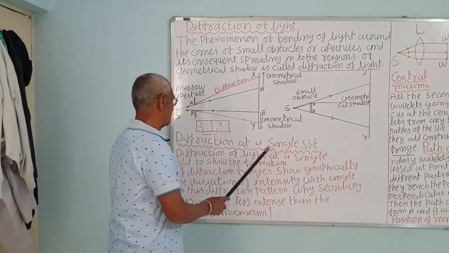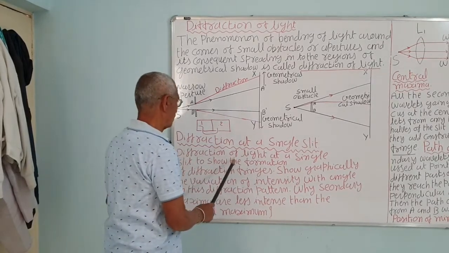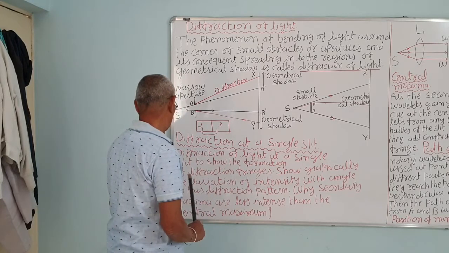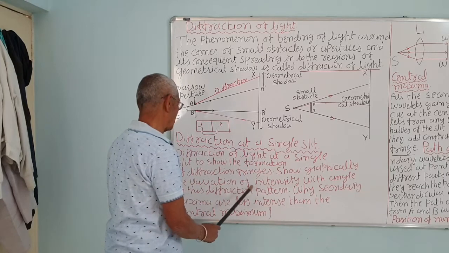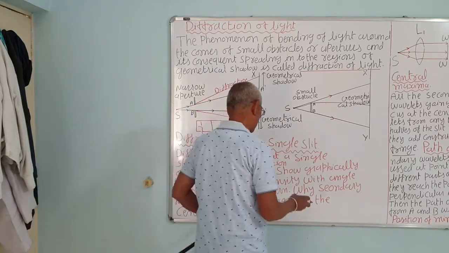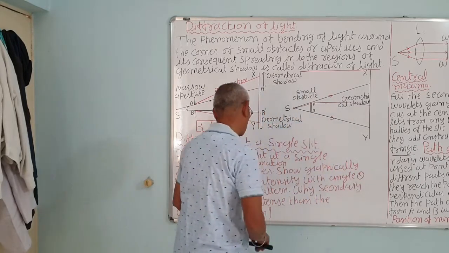The diffraction at a single slit. This is in your course. Explain diffraction of light at a single slit to show the formation of diffraction fringes. Show graphically the variation of intensity with angle theta in this diffraction pattern. Angle theta is the direction of the diffraction.